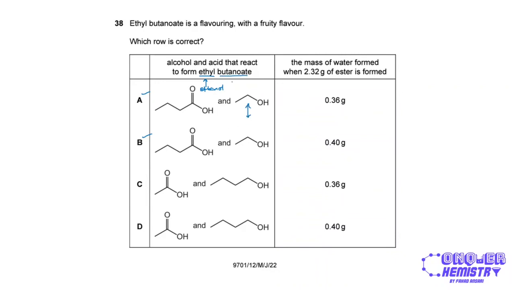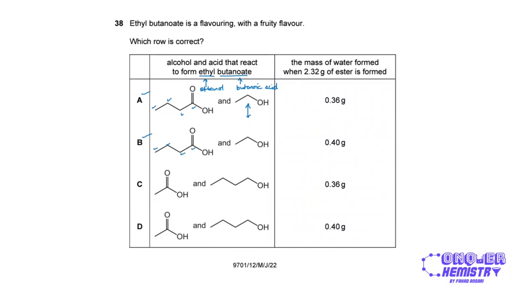And butanoate tells us that it's going to be butanoic acid, right? So butanoic acid has 4 carbon atoms, including the carbon atom in the CO2H functional group. So over here we have 1, 2, 3, 4, right? And same case for option B.